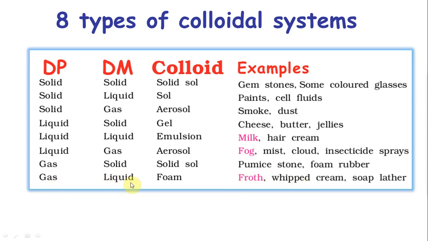Basically gas in liquid: the gas goes away, the froth goes away. Another best example: take a chocolate milk bottle and keep shaking it very hard, you see the foam on the top. You let it sit for some time, the gas goes away and you get only the pure dispersion medium.